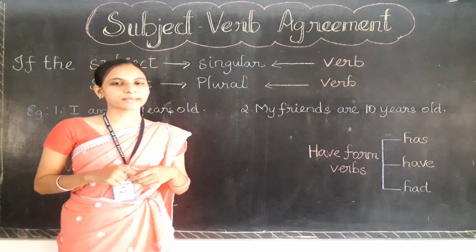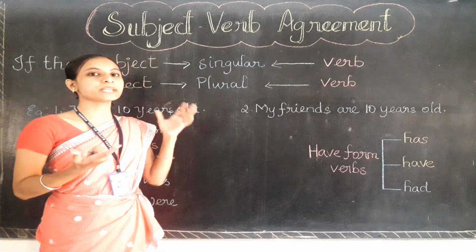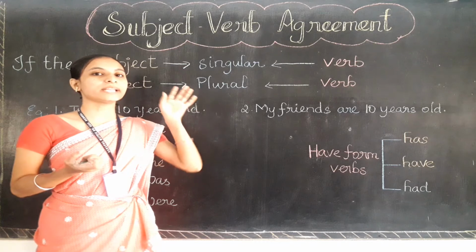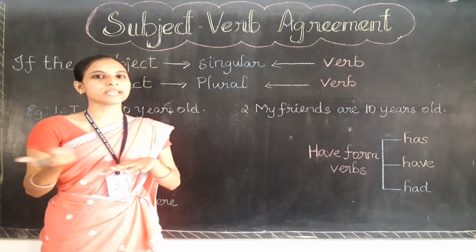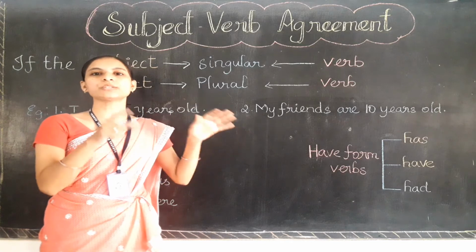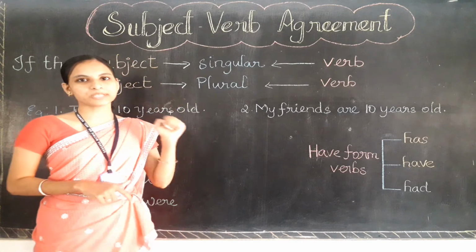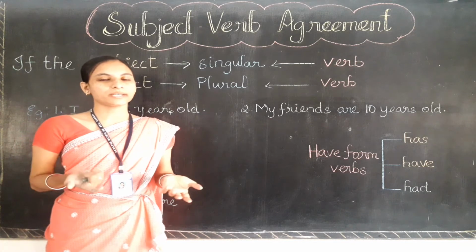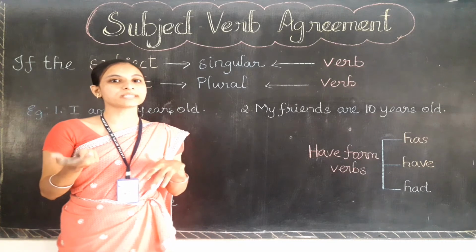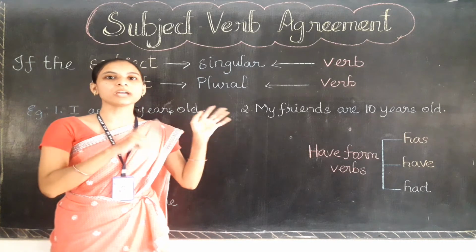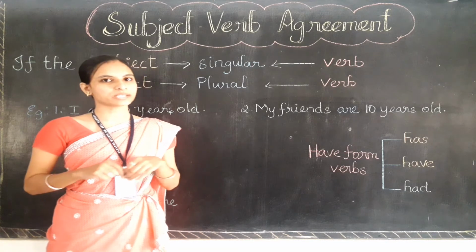Okay, so what is subject? Yes, the subject comes at the beginning of the sentence and it talks about the main person in a sentence. So the sentence is about that person only. So that person or thing or animal name refers to the subject only. Okay. I repeat again. Subject is the main person about whom the sentence is talking. Okay. So it always comes at the beginning of the sentence only.